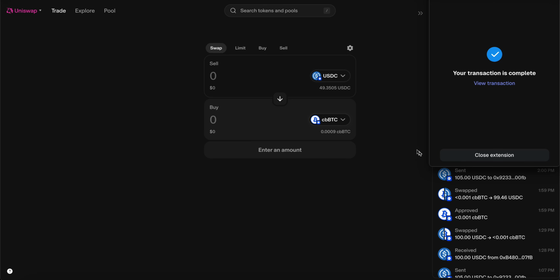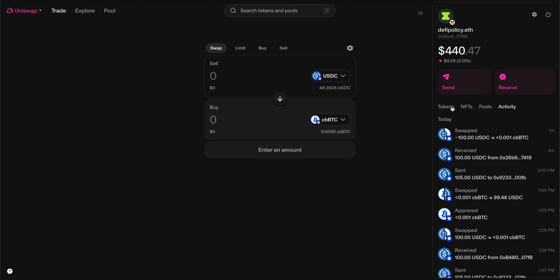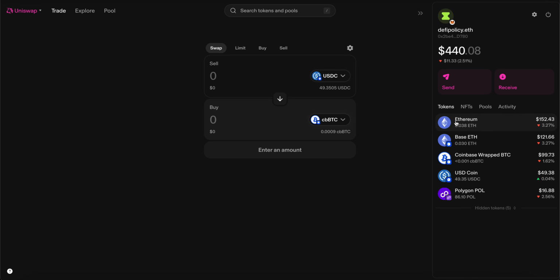In seconds, my new token balance has now appeared in my wallet, as you can see here, confirmed and settled concretely on the blockchain. What you see here on Uniswap's website, the charts, balances, and buttons, is just an interface, which is fancy language for a website. The back end of the website is the blockchain itself, a transparent, distributed network of computers running the same code and validating transactions. When you click the swap button, the website sends your instruction to the smart contract on the blockchain, which executes it automatically. And the transaction data is stored and recorded on the blockchain network.